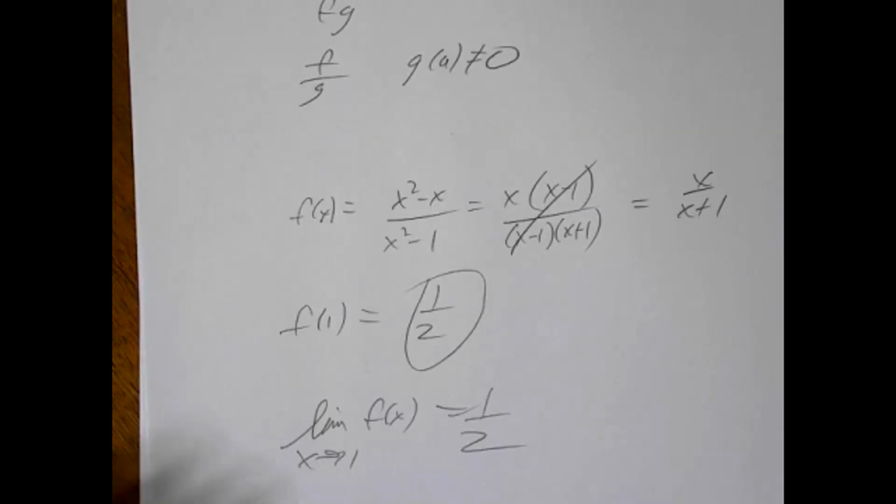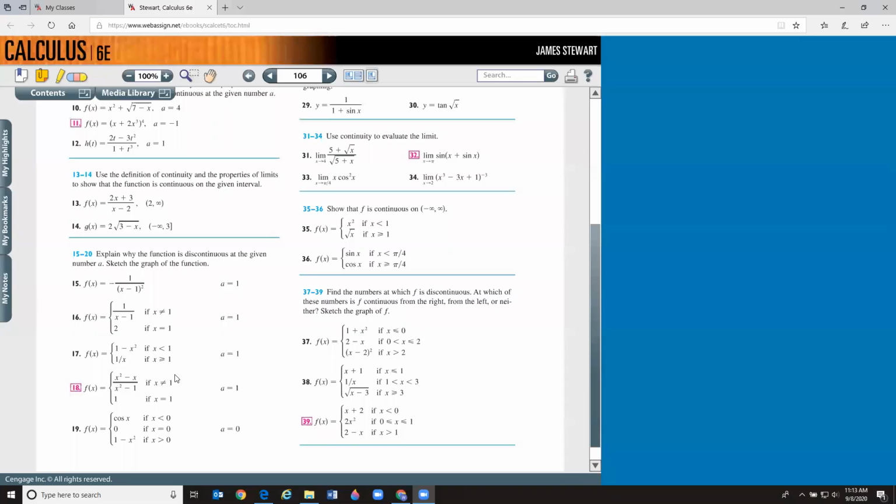So this thing has a left hand, it has a right hand, they're equal. It has an overall limit, it's a half. So why do we have a discontinuity? Because they've defined the function to specifically equal 1 when the x value is 1. So 18 has a discontinuity that could be, shall we say, fixed or repaired. And it could be repaired simply by making this 1 a 1/2. By making the function value equal the limits, you would create continuity where there was discontinuity.